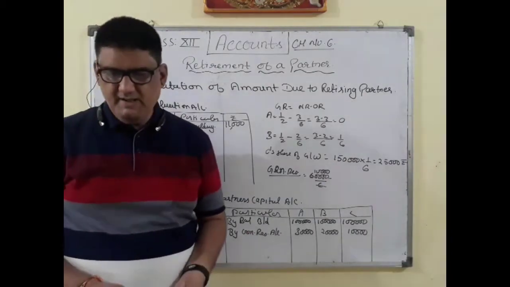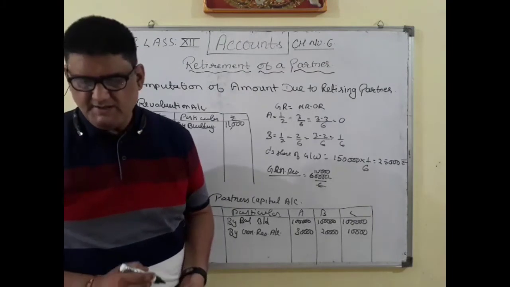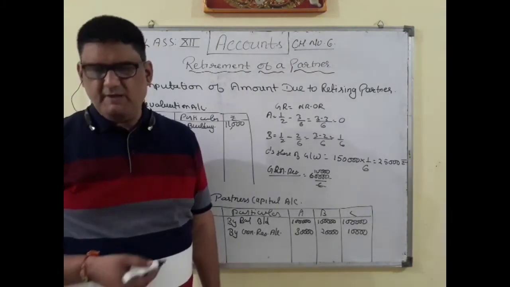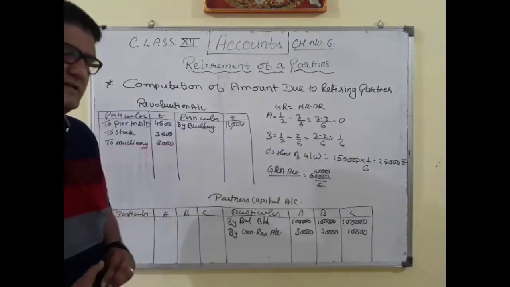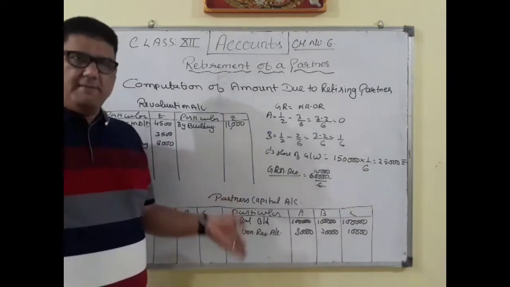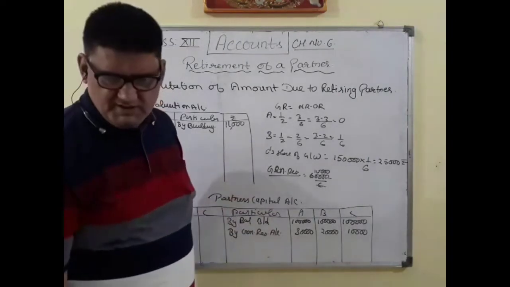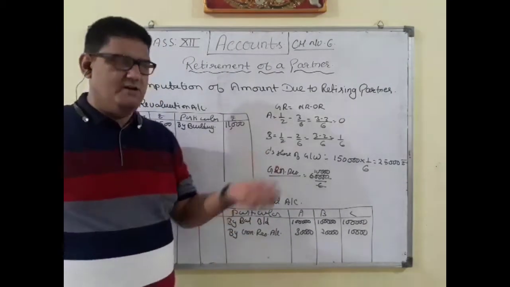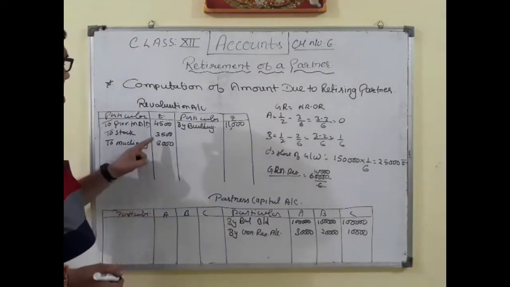On the asset side, cash in hand and cash at bank will both go in the revised balance sheet. Sundry debtors will also go in the revised balance sheet. Stock, machinery and building, everything will be in the revised balance sheet. So there is no amount on the asset side which has to be debited to the partners' capital accounts. So this is all the postings we have made. Now we will first be closing the revaluation account. The revaluation account shows the figures 6 and 3.